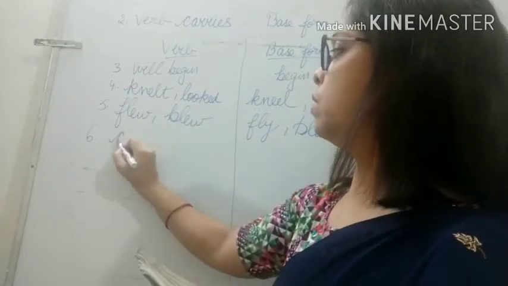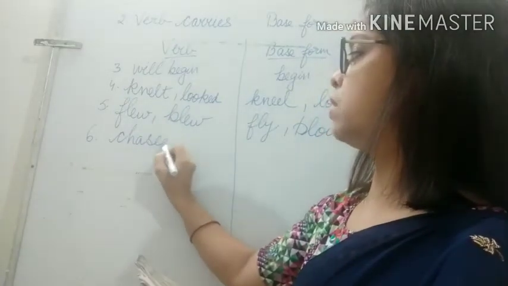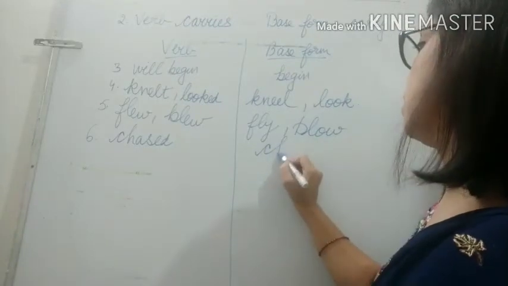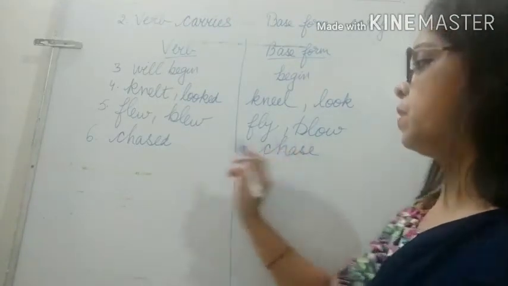Sixth one. The dog chased the burglars away. So, the verb is chased and the base form is chase. Seventh one.